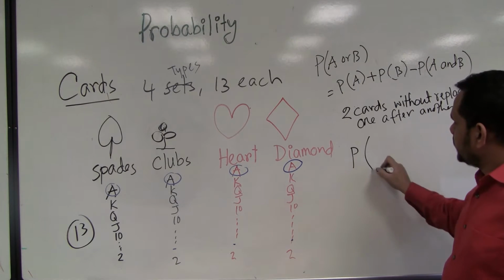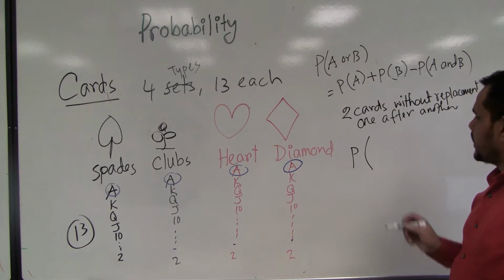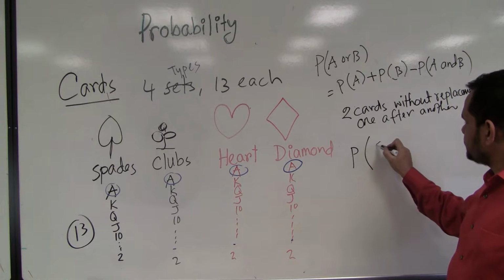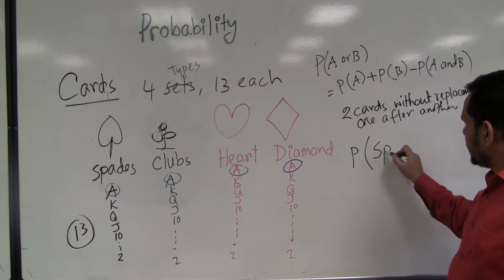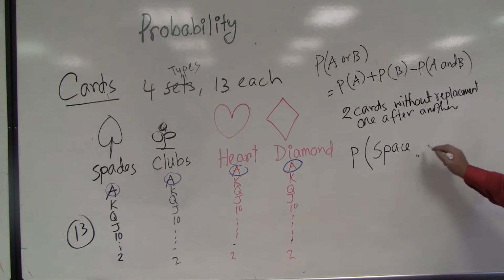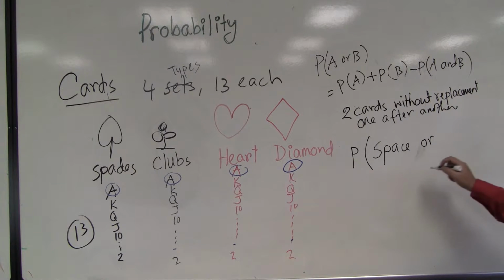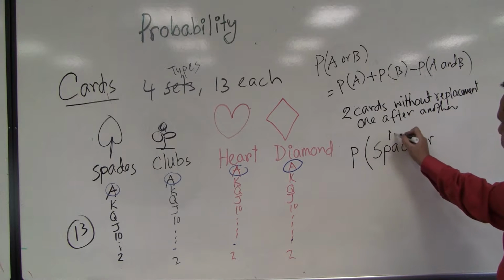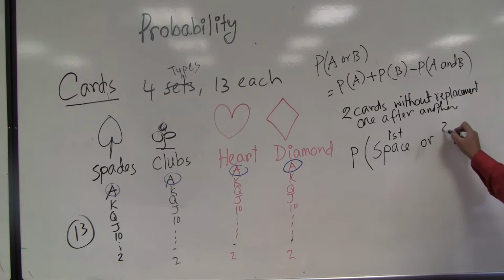What is the probability that first time it is spade, second time K, or first time it is spade and second time it is K.